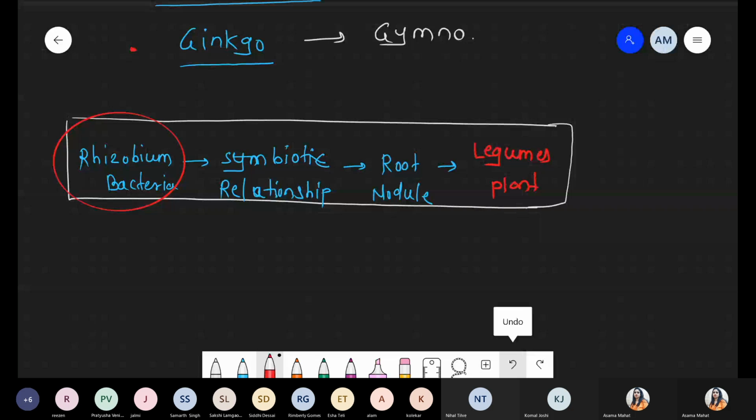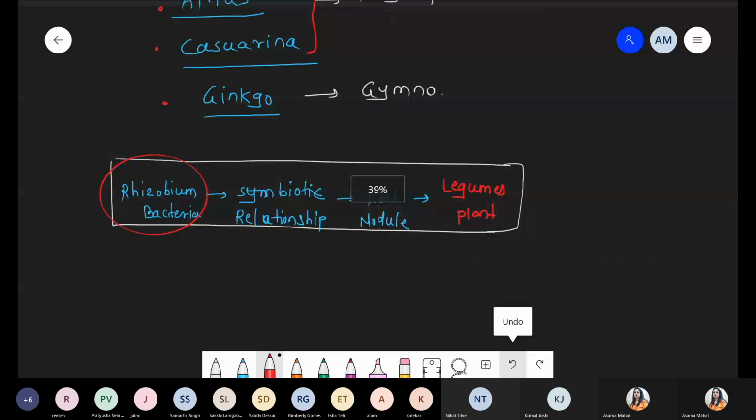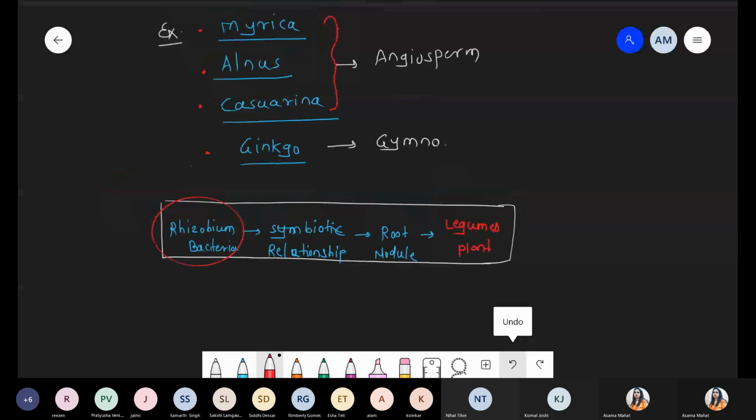But Frankia, these are the example of the actinomycetes, belong to the actinomycetes category. Showing the symbiotic relationship with plants, the site is the root nodule, but these plants belong to the non-leguminous category. And just now we discussed examples: Casuarina, Ulmus, Myrica, 3 angiosperm and 1 gymnosperm. Got it? This point is clear, everyone?